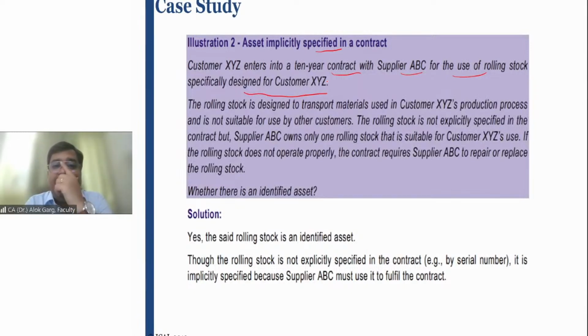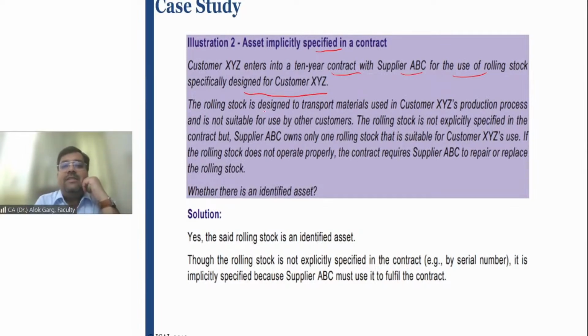So the lessee XYZ enters into a 10-year contract with lessor ABC for the use of rolling stock, specifically designed for this lessee. What does it mean? It means it is implicit in the contract. It is customized only for the lessee. So it doesn't matter whether the number, the name, or any description is there or not, it is understood that it is for you.